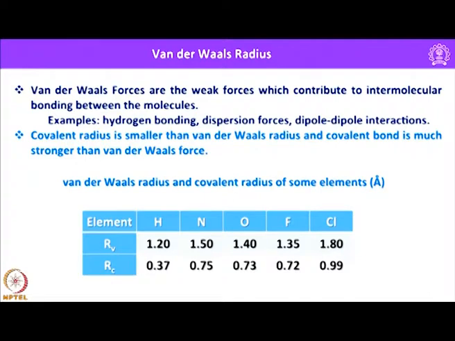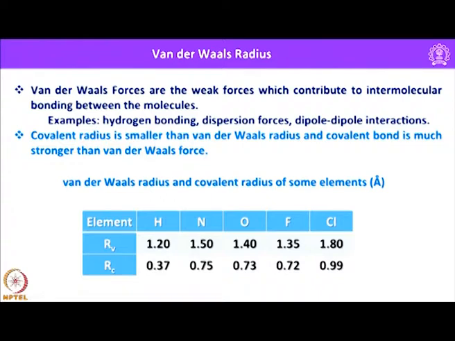The van der Waals radius and covalent radii of some elements are given here for better understanding. For example, hydrogen, nitrogen, oxygen, fluorine and chlorine, both covalent radii and van der Waals radii are given here. You can see the covalent radii are about 0.37, 0.75, 0.73, 0.72 and 0.99 respectively in case of those elements shown there.